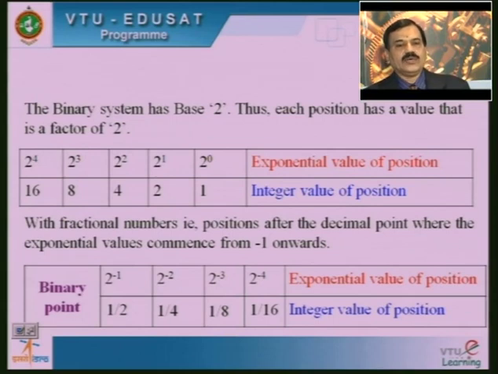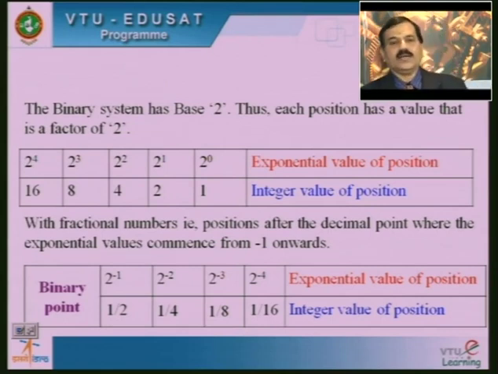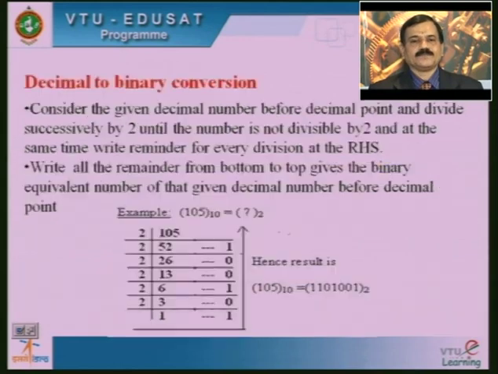If the binary value is represented after the binary point, the first digit is multiplied with 2 to the power -1, the second binary digit must be multiplied with 2 to the power -2, the third with 2 to the power -3, the fourth with 2 to the power -4, and so on. 2 to the power -1 can be decoded as 1 divided by 2, 2 to the power -2 as 1 by 4, 2 to the power -3 as 1 by 8, and 2 to the power -4 as 1 by 16 in decimal value.